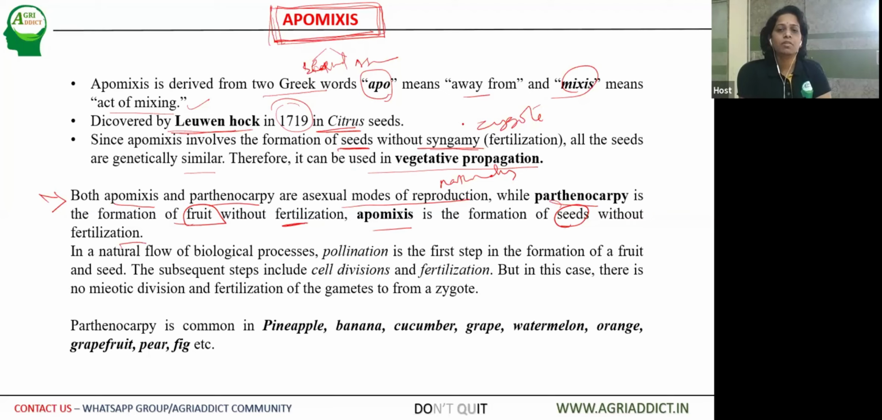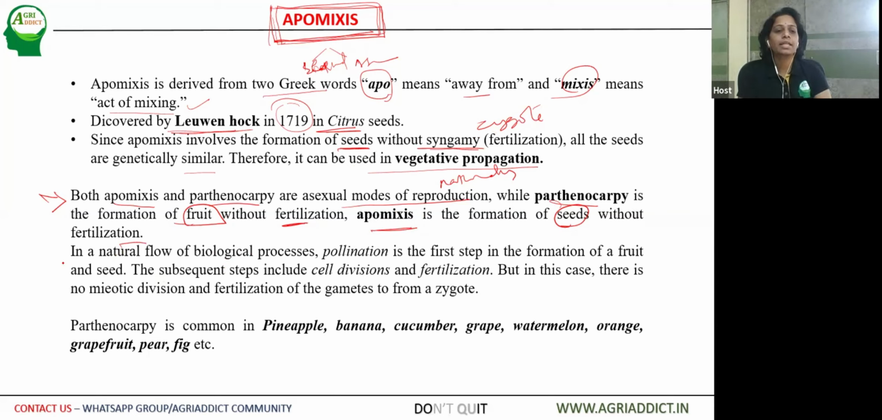As I have told you, without the formation of zygote, the seed is formed and thereby the plant is produced. Thereafter, the plant growth is seen. Whereas in parthenocarpy, in case of banana, pineapple, and fig, the formation of fruit is seen without fertilization, and the seeds may or may not be there. And apomixis is the deviation, the formation of seeds without